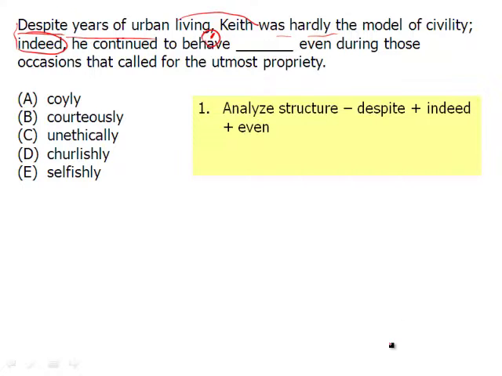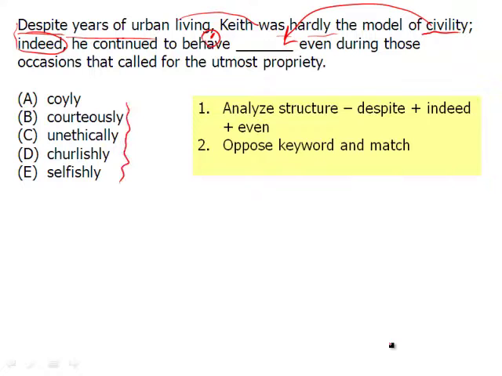So indeed actually shows that there is continuity between what we had before. Keith was hardly the model of civility. He continued to behave as hardly the model of civility. Or you could look at it this way. He was hardly the model of civility. The opposition here is what? Well, he's not civil or doesn't have civility. So that's what we're looking for here, the opposite of civility. And of course we go to the answer choices. And now we're able to match them.